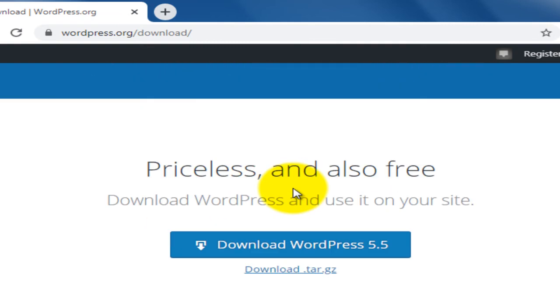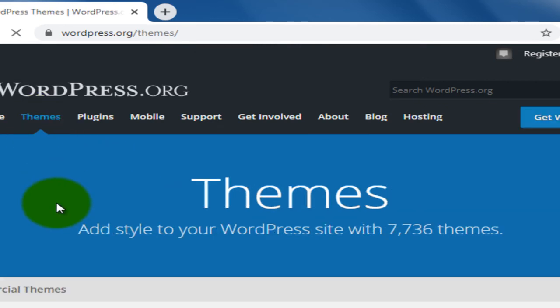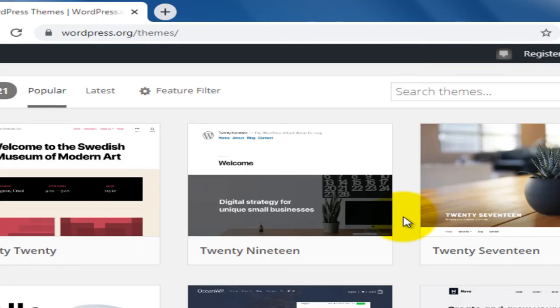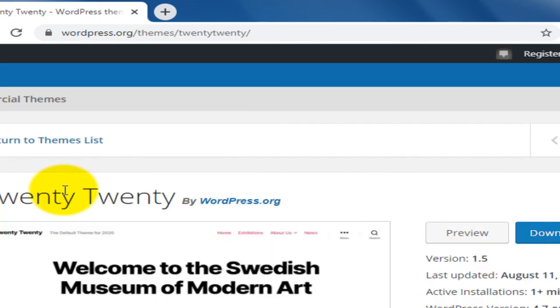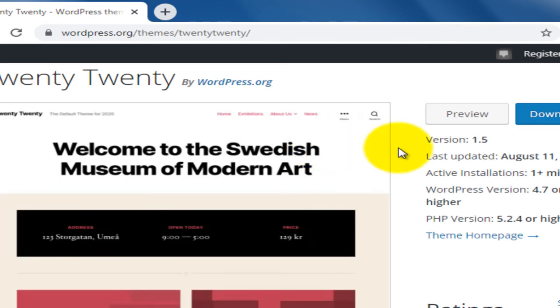If you want to design a website by using WordPress themes, just click on Themes. There you will find plenty of themes. For example, here you can see the 2020, 2019, 2017 themes. They are nothing but default WordPress themes provided by WordPress.org. Click on one, then you will find the name of the theme and the developer's website. WordPress.org developers developed this 2020 WordPress theme. By using this theme also you can customize or design your WordPress website.